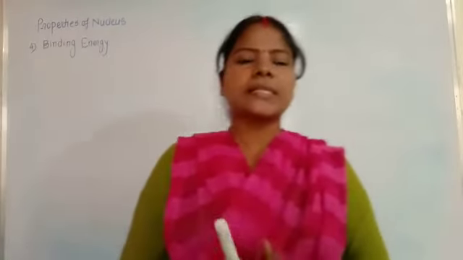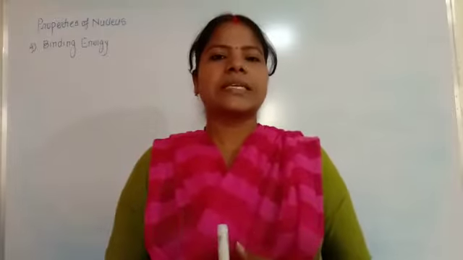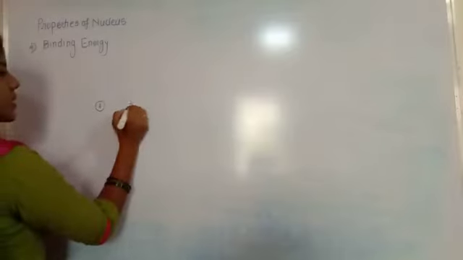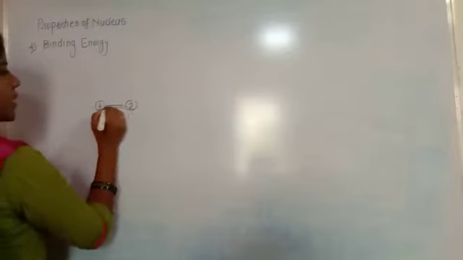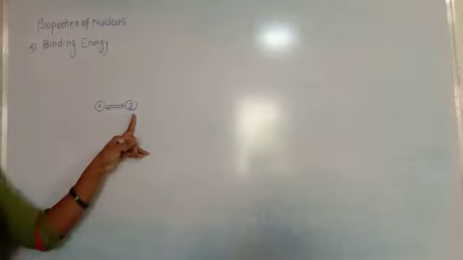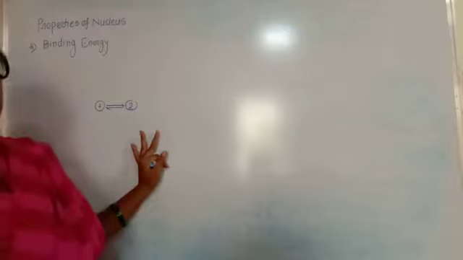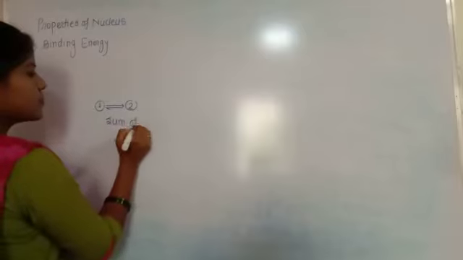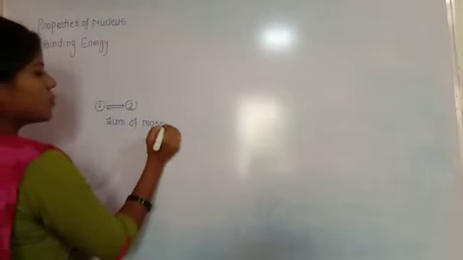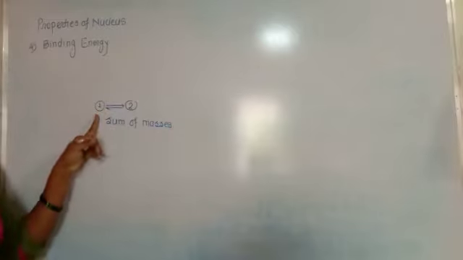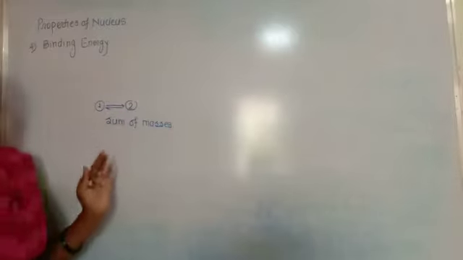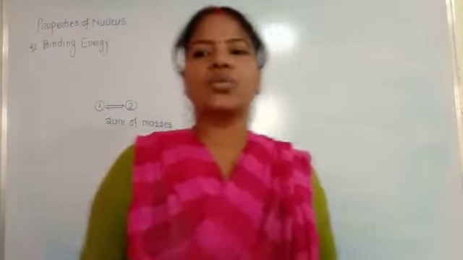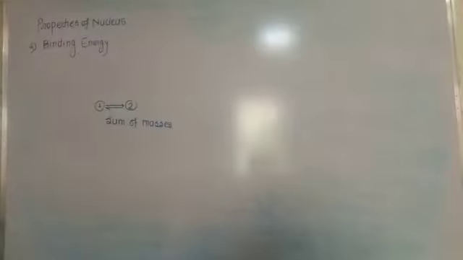When any two particles attract each other, a combination is formed. When they are separated, the sum of their masses, the mass of the first plus the mass of the second, exceeds the mass of the bound system, since energy must be added to the system to separate it into component particles.